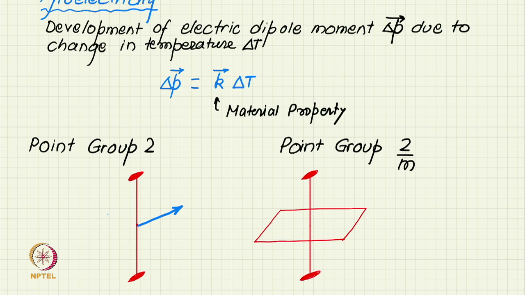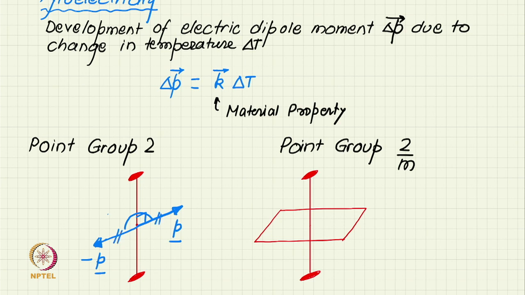So, let us say that a moment P is generated in a direction perpendicular to the two-fold axis, but because of the point group symmetry, a dipole moment will also get generated in a direction 180 degree rotated about the two-fold axis, and that, as you can see, will be an exactly opposite vector, and so these two dipole moments will cancel each other.